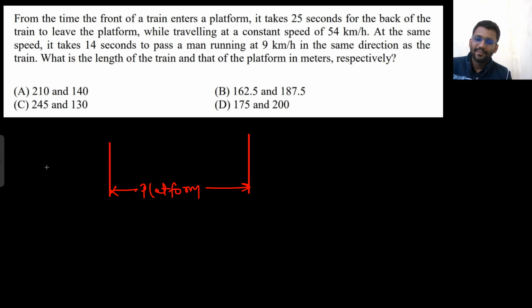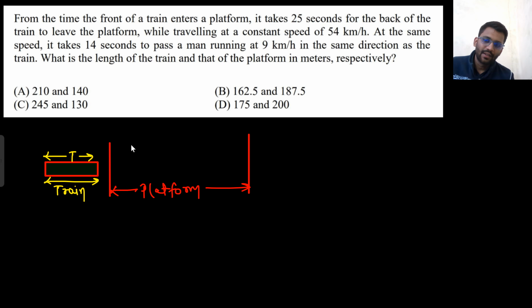And somewhere like this is my train. Okay, this is my train, and the train has a length of T. The platform has a length of D. So it takes 25 seconds from the time the front of the train enters the platform